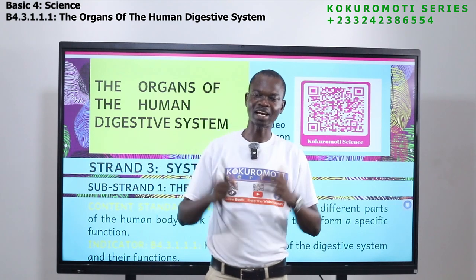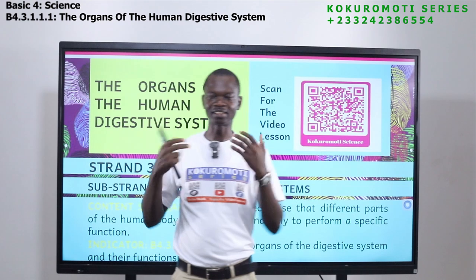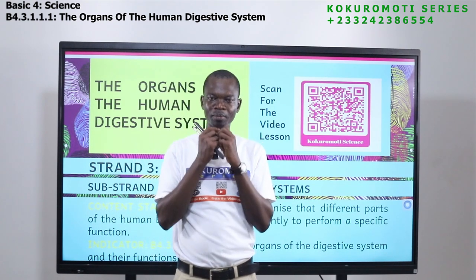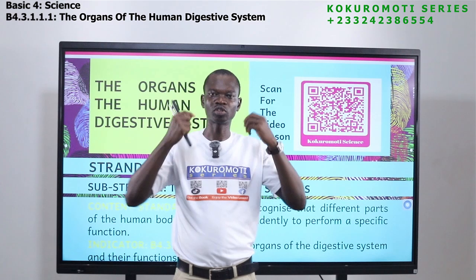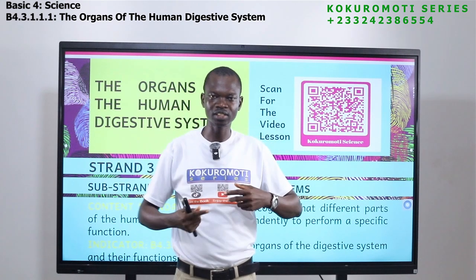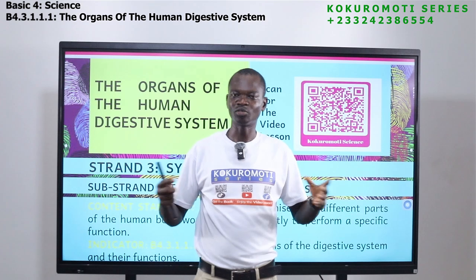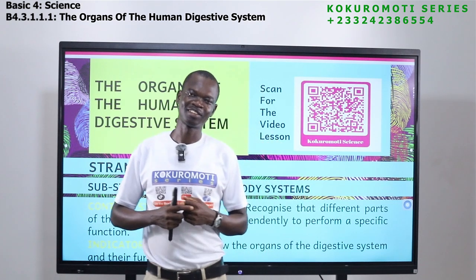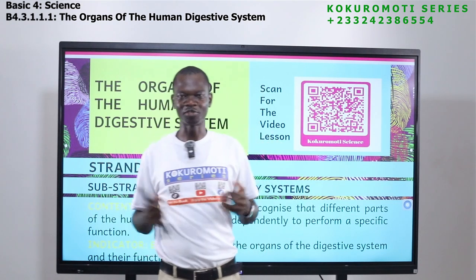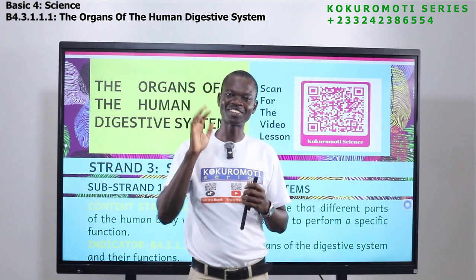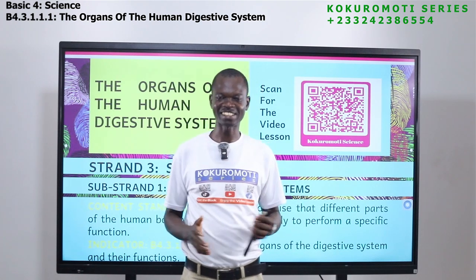So today we are going to look at the stages, the steps, what happens to the food when it goes into the mouth, and what causes it to change, the state that it will come out, and when we see it, we feel unpleasant. So today that's what we are going to look at, the digestive system.